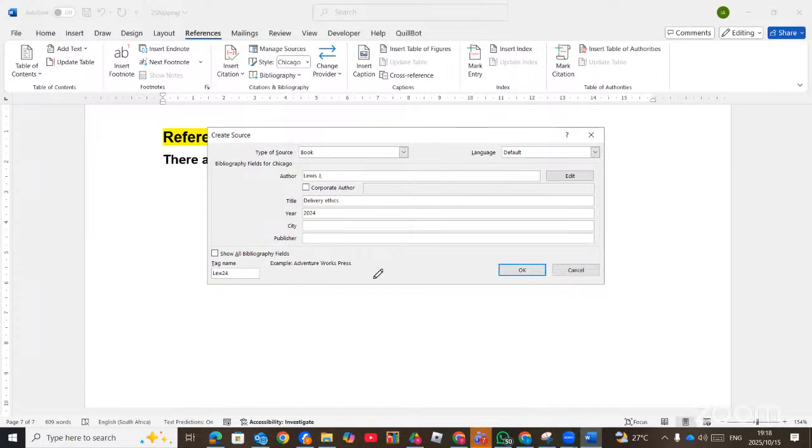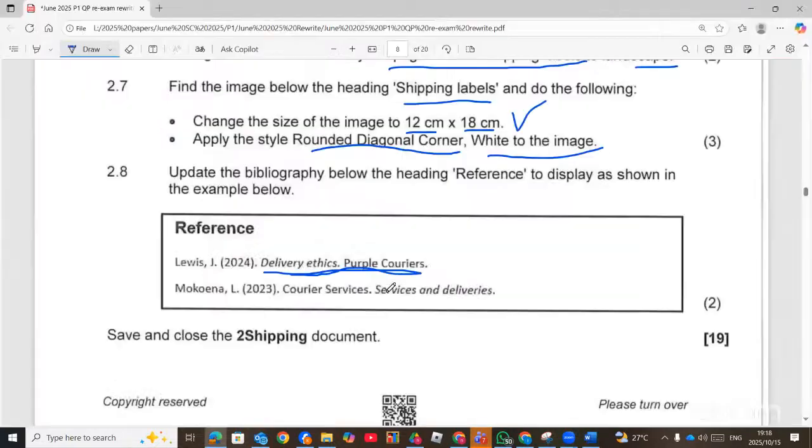Now this one could be the publisher. Or if you are not sure, you can just type, you see here, the Career Services dot. If you're not sure, you can type them in full. It's going to give you like that. So this should be the publisher. And this is service and delivery. So you can also type all of them.